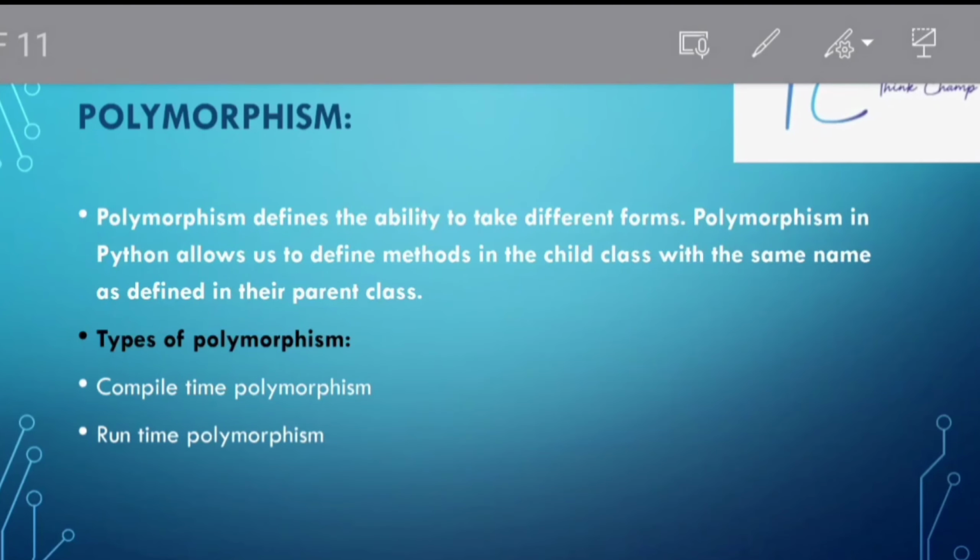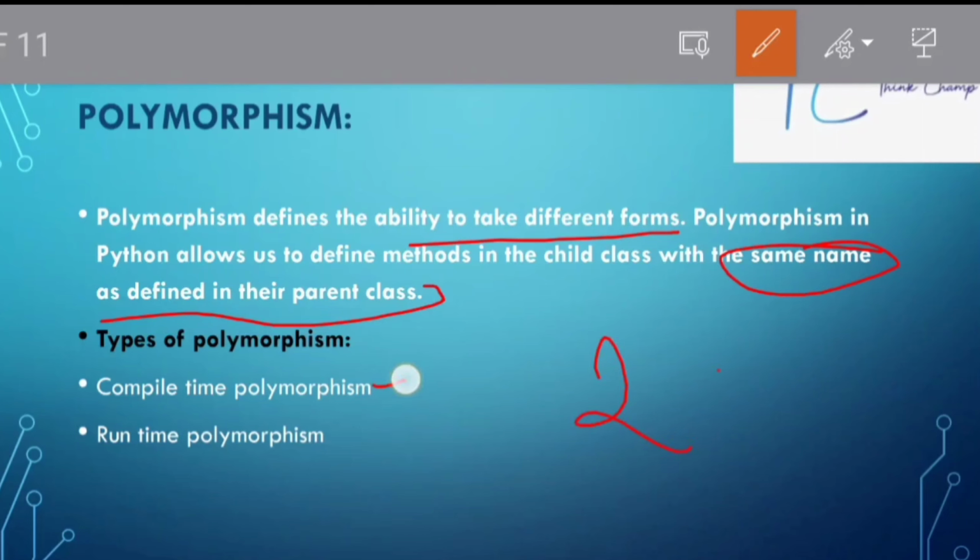Next, polymorphism. Polymorphism defines the ability to take different forms. Polymorphism in Python allows us to define methods in the child class with the same name as defined in their parent class. There are two types of polymorphism: compile time and runtime polymorphism.